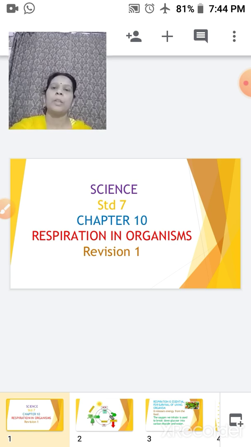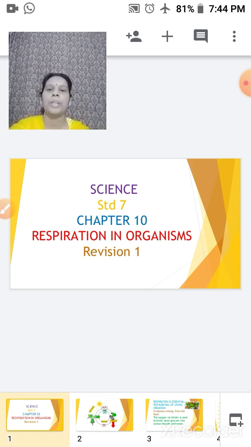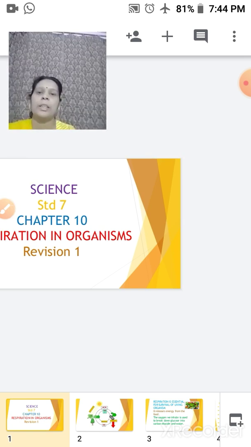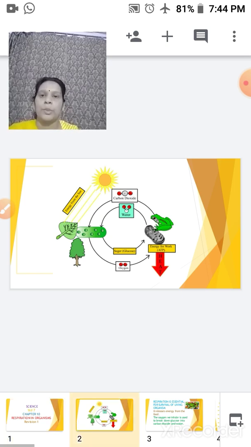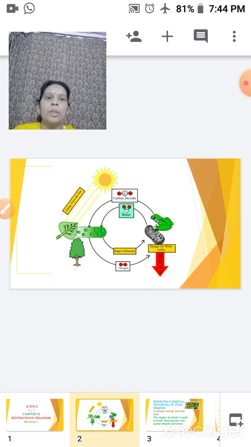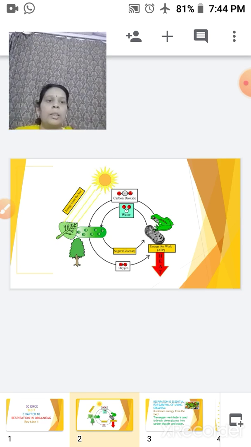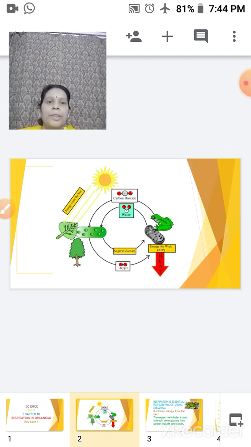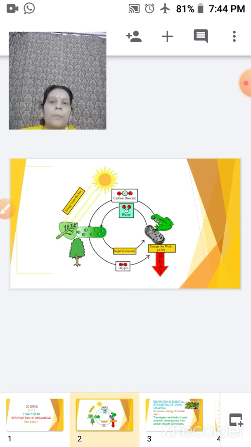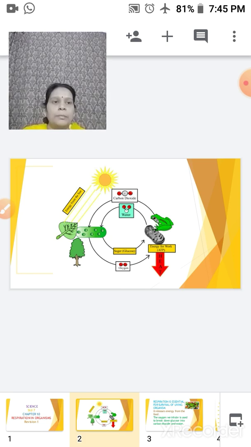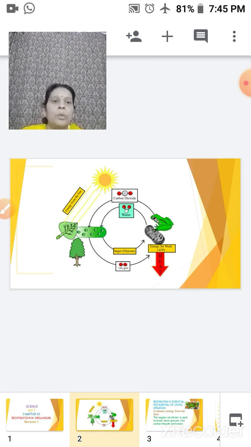Today we are going to start with the revision of chapter 10, Respiration in Organisms. Respiration, as you know, is a biological process that goes on within all organisms. All living organisms require energy, whether plants or animals. For this, we depend on each other for getting food. We animals get the food from the plants, and the plants have the capability to prepare their own food.